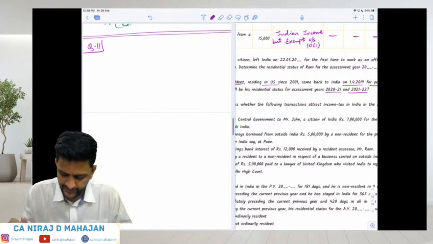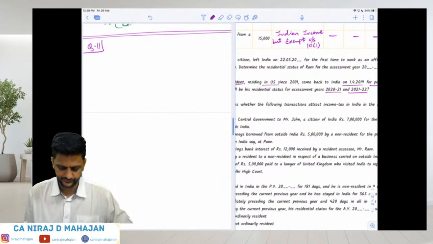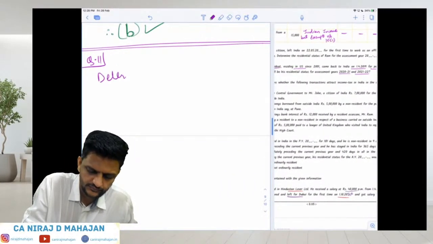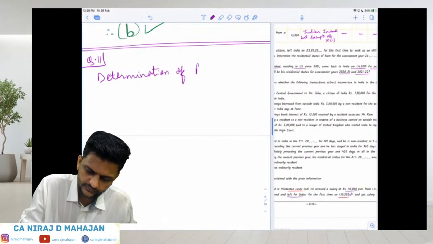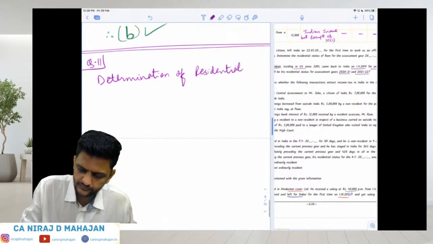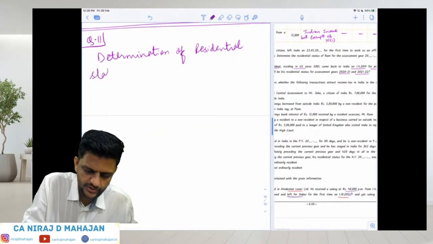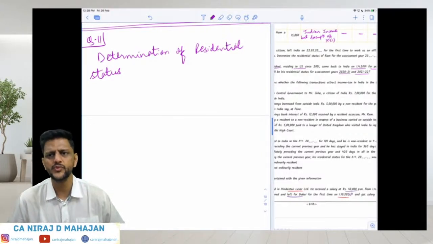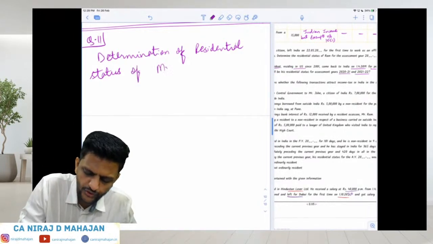Right now, determination of residency status of Mr. Day for AY. Both the AYs we are going to do. See, yesterday, whatever headache you were having, you were like, so tough, so confusing. It happens in the beginning. But once we start solving sums, then it becomes very much regular. Don't worry, okay? So, determination of residence status of Mr. D. We're going to do it obviously for both the years.